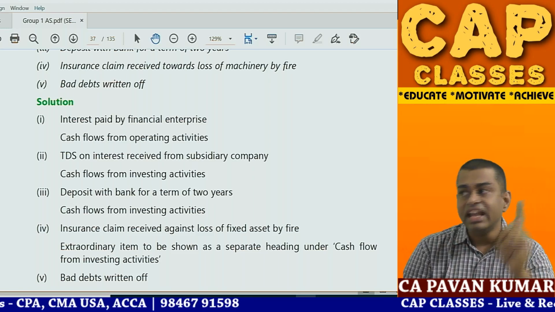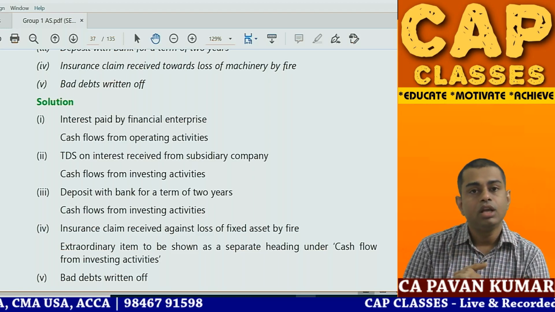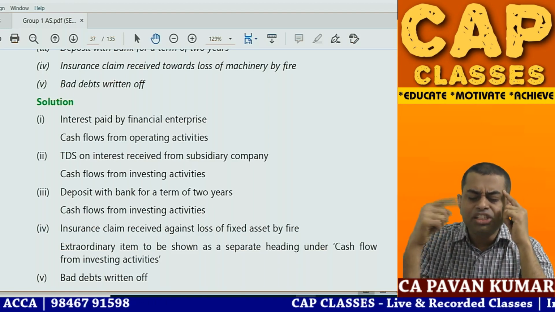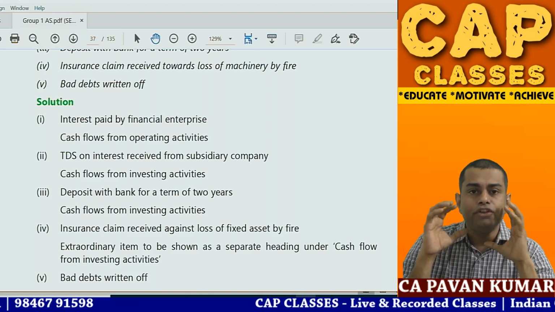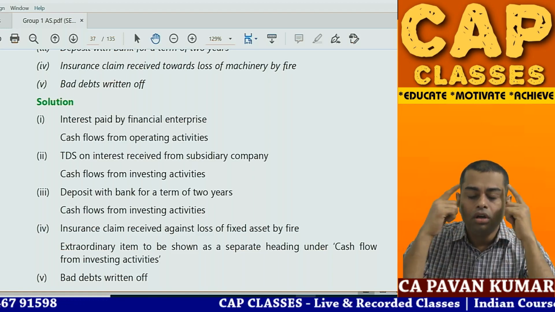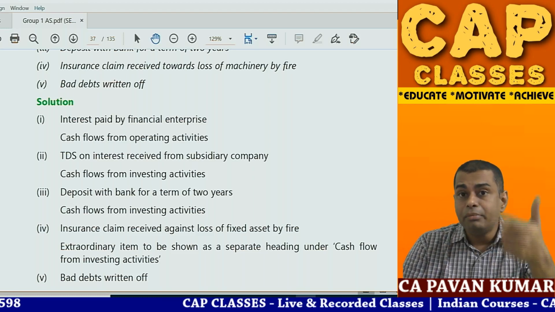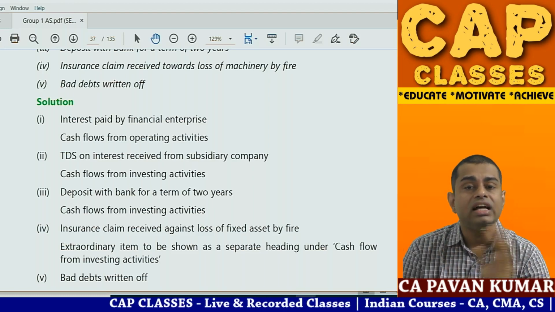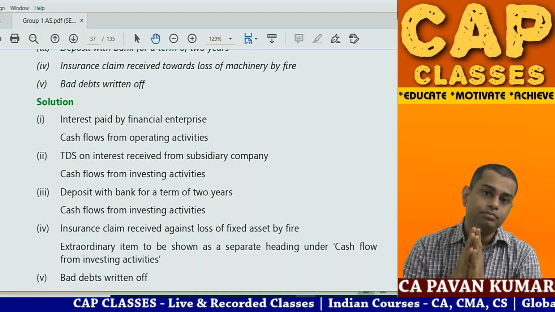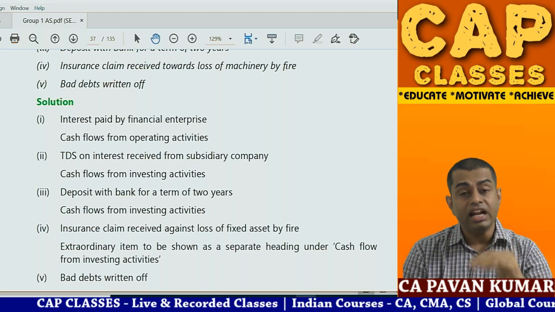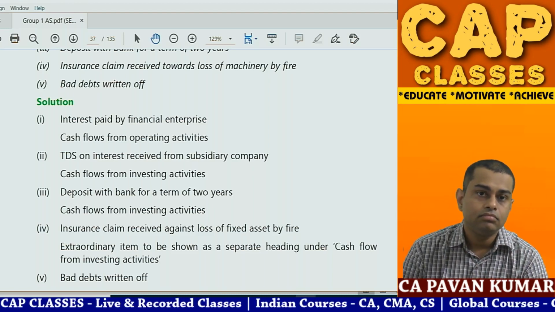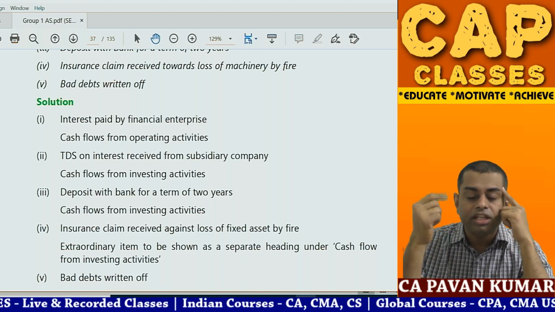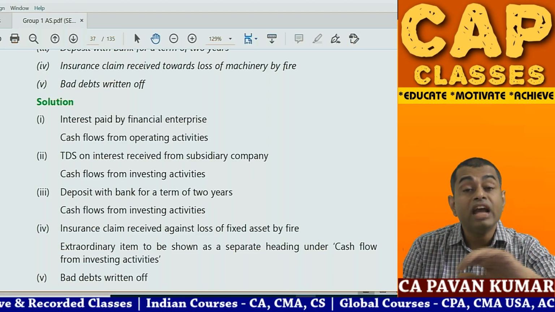Bad debts written off, again important, non-cash item. When you write off bad debt, there is no movement of cash. So in your mind pass a journal entry. Any transaction, if you are in dilemma whether it will come in the cash flow statement or not, close your eyes, pass the journal entry. If on the debit side and credit side of the journal entry, cash or bank is not coming, that is outside the cash flow statement. For example, machinery purchased and debentures issued. What is the journal entry? Machinery account debit to debenture capital account. Where is cash? So it will be out of the cash flow statement.